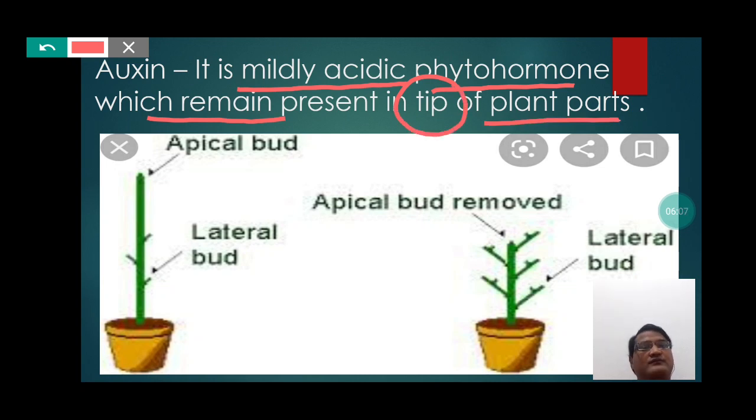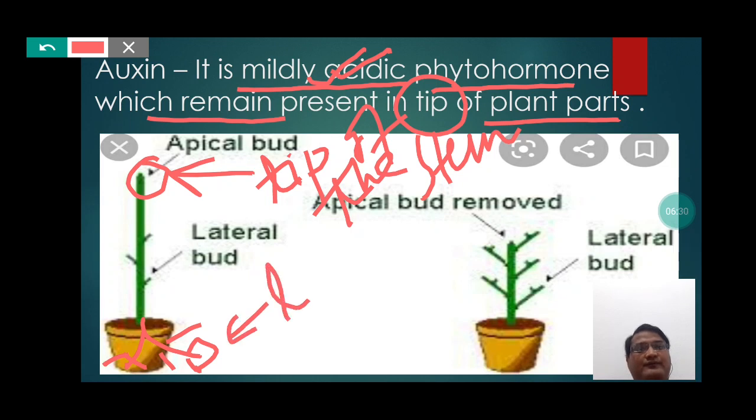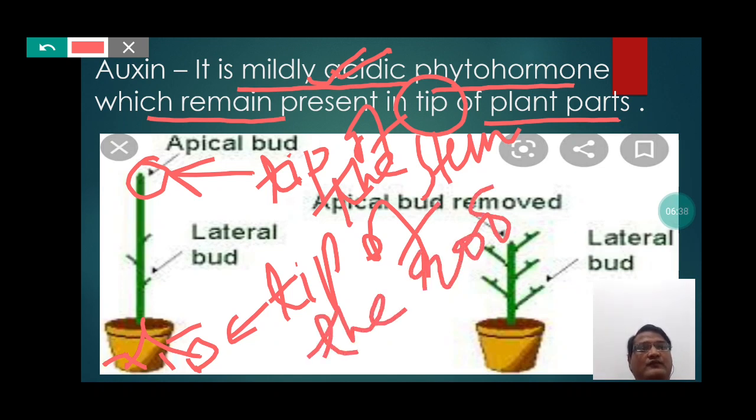So students, auxin, which we know is mildly acidic in nature, remains present in the tip of the stem, and also students, remains present in the tip of the root. So students, auxin generally remains present in the tip of stem and the tip of roots of the plants.